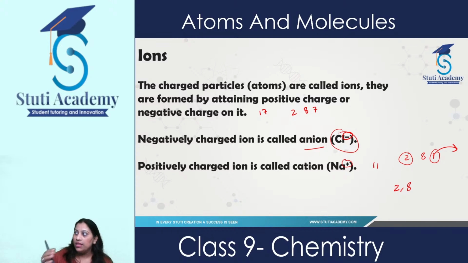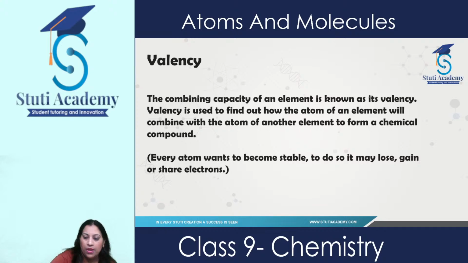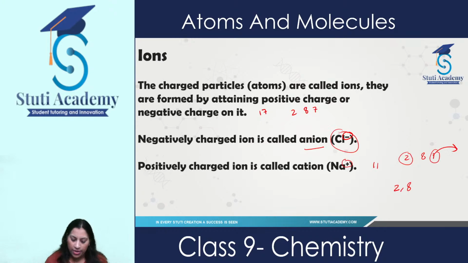So this is how these charged particles and these ions are formed. I hope till here it is clear to everyone how these charged particles are formed, how ions are formed in nature. This is due to the losing of electrons or gaining of electrons.